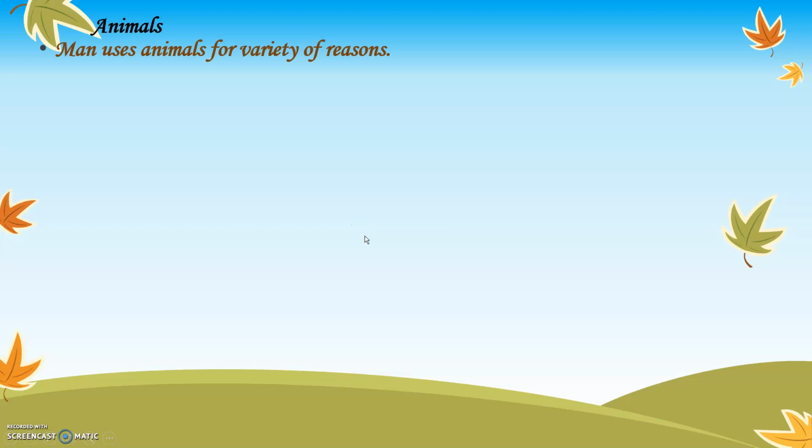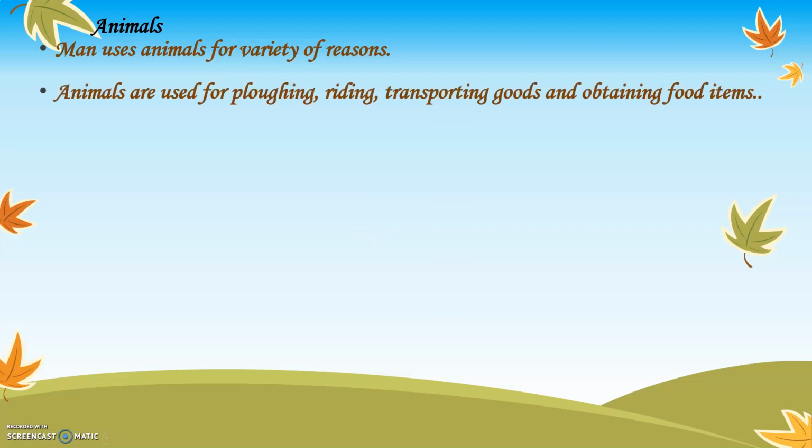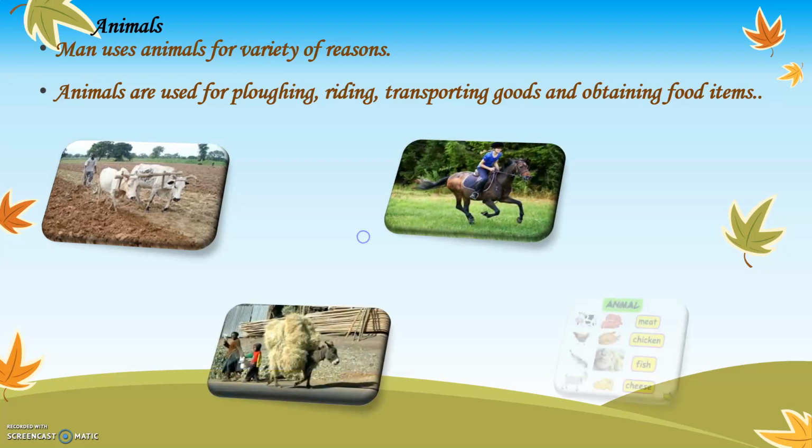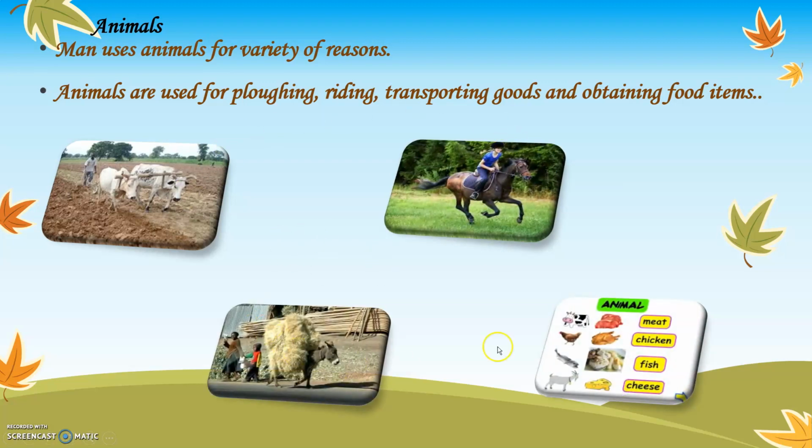Animals. Man uses animals for a variety of reasons. We use animals for various purposes. Animals are used for plowing, for riding, transporting goods, and obtaining food items. These are the different types of animals used for various works. You can see bullocks or cows are used in farming for plowing. Horses are used for riding. Donkeys are used for carrying heavy loads. And from animals we get meat, chicken, fish, cheese, milk, eggs, etc.